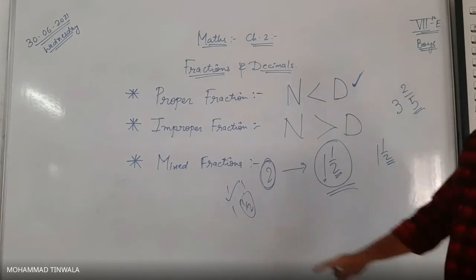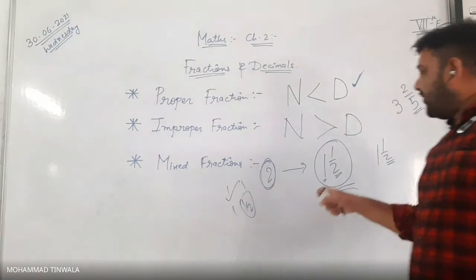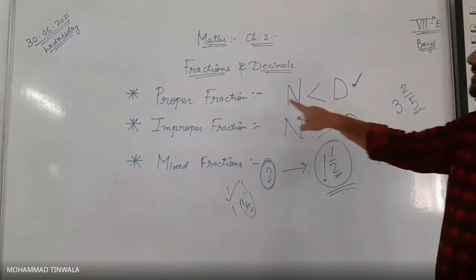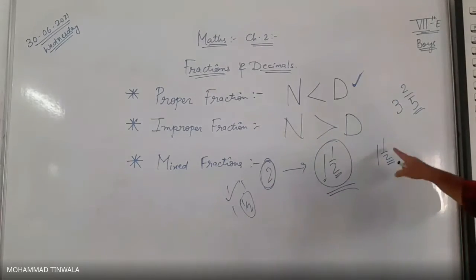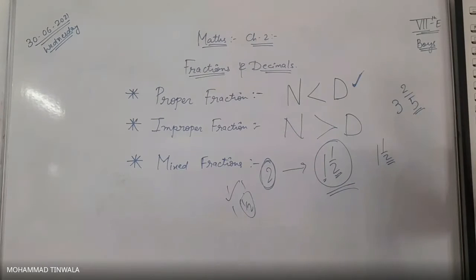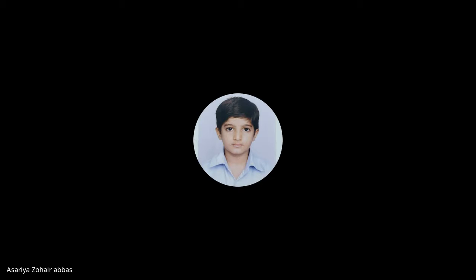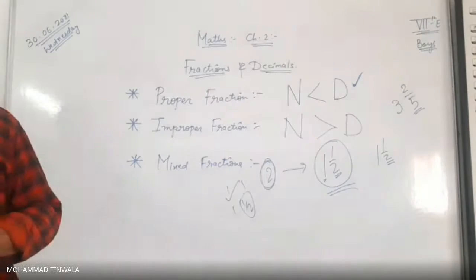If it is mixed fraction, after the integer it will always be a proper fraction: 1 integer 1 upon 2, 3 integer 2 upon 5, x, y, z, whatever it may be. Are you getting? Did you understand or not? Sir, mixed fraction only and only is converted into improper. I am coming to that point.